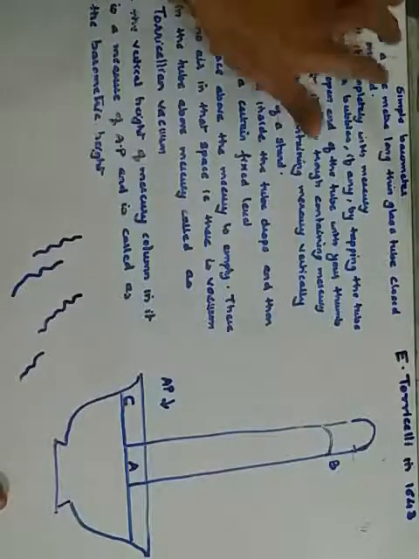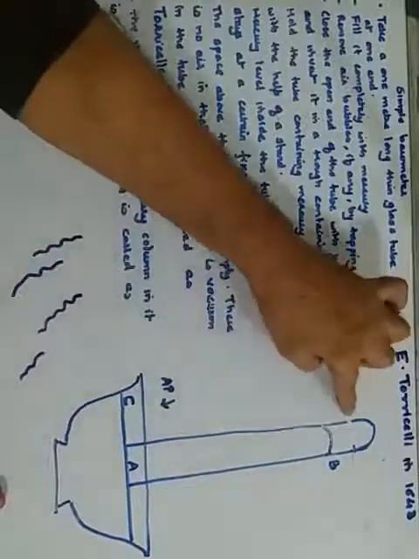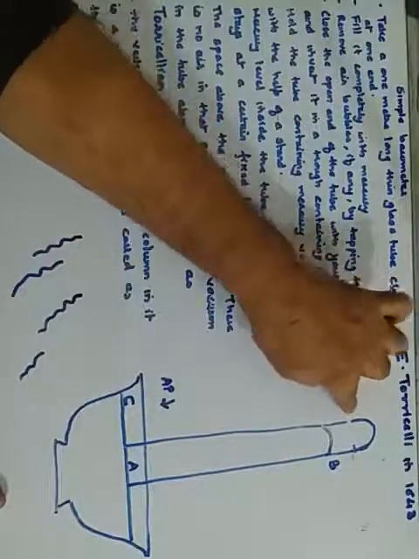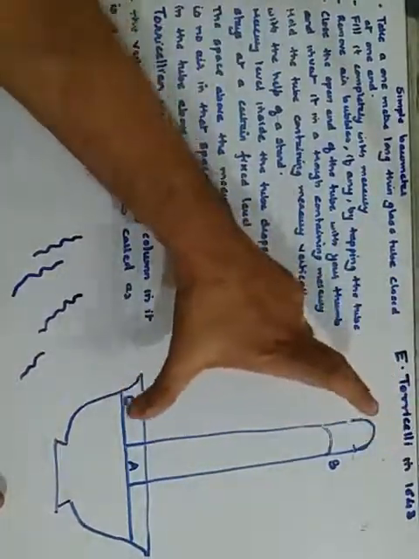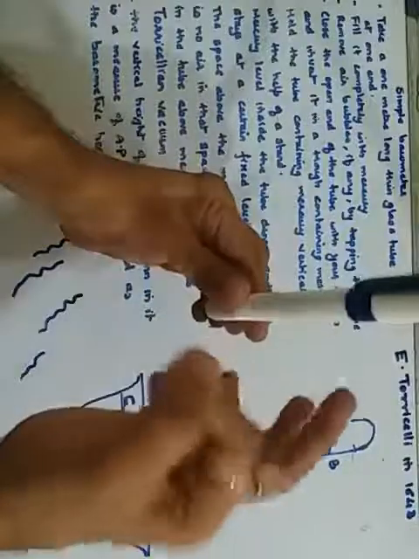Okay, how do we construct such a simple barometer? You can see the figure on the right side. Here, first of all, we take a 1 meter long thin glass tube closed at one end. So this is your 1 meter long tube. It is closed at the top end. Okay? Then fill it completely with mercury. Now remove the air bubbles, if any, by tapping the tube. By tapping this you can remove the air bubble.